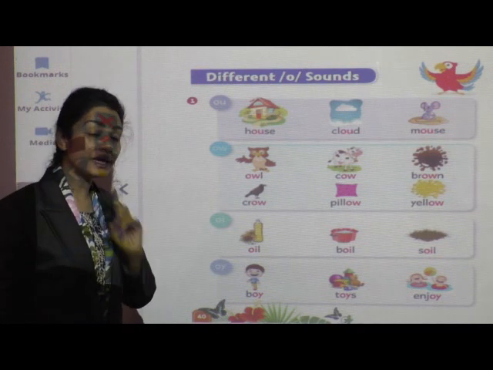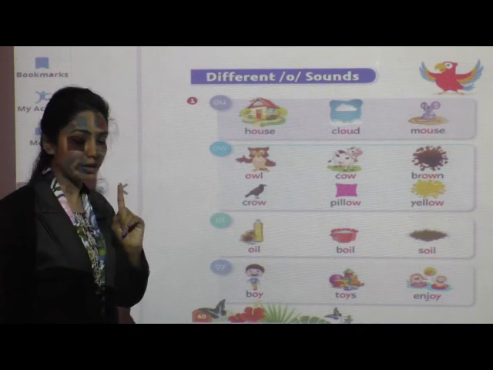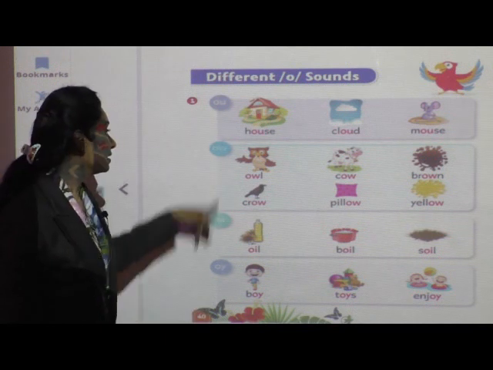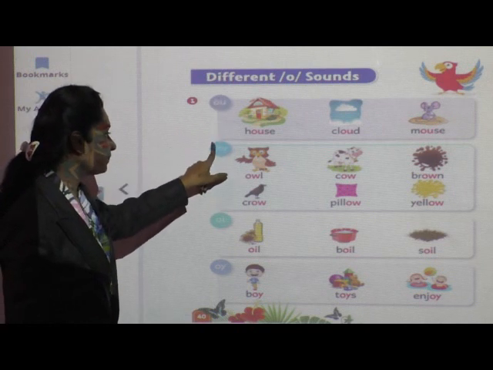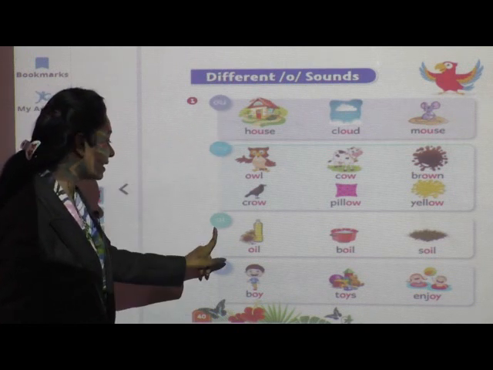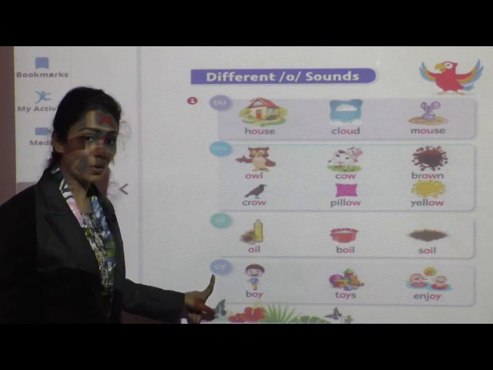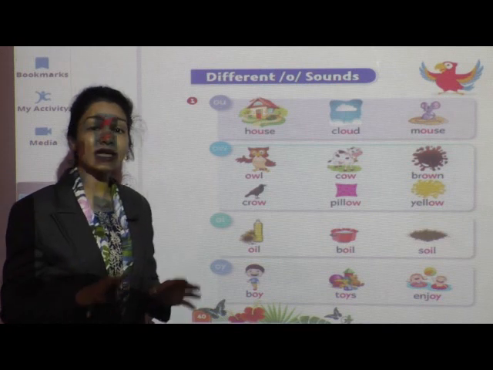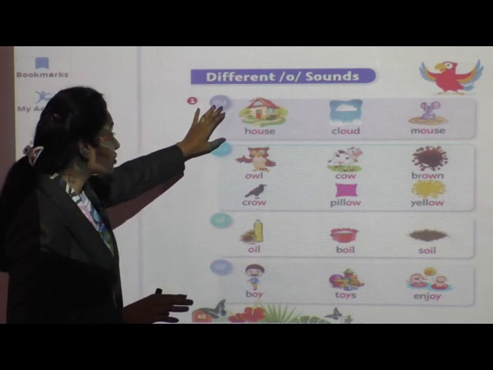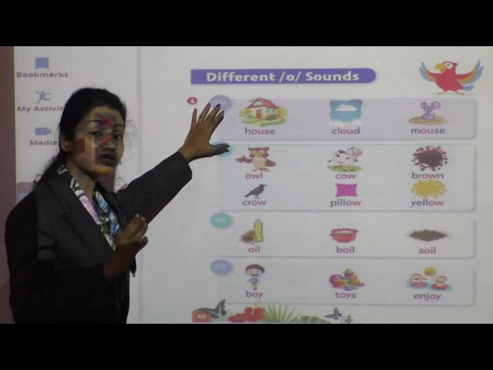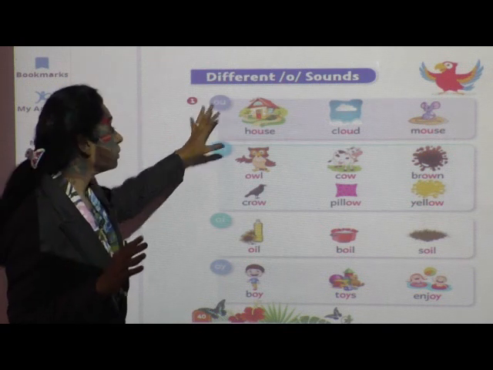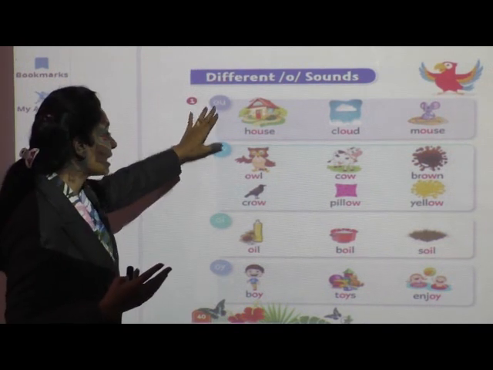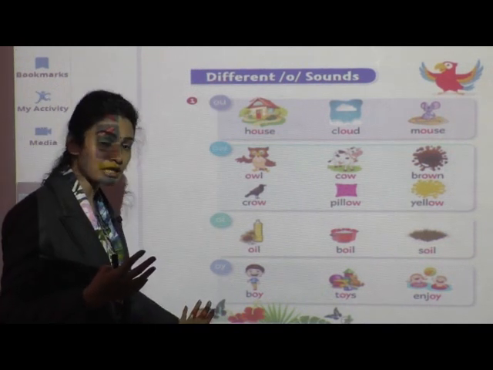If you see the first letter of each word in this circle, each first letter is O. It means there are many words, many vocabularies which relate to letter O. That we call different O sounds. These are the examples of different O sound.